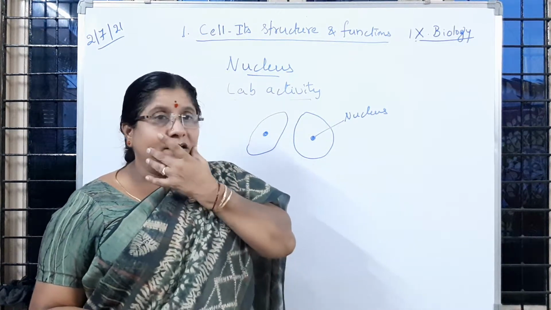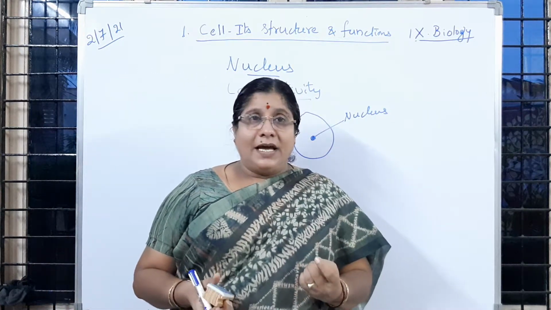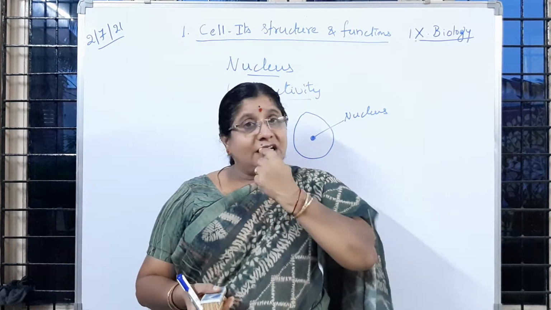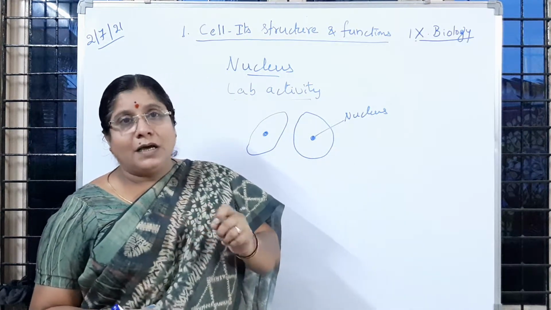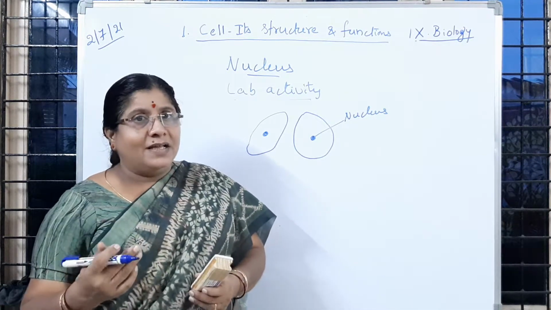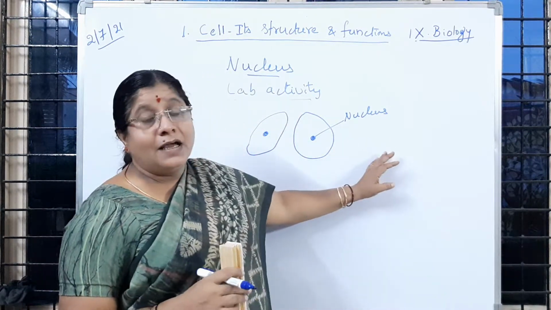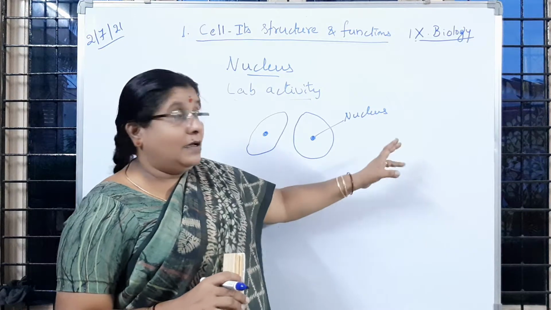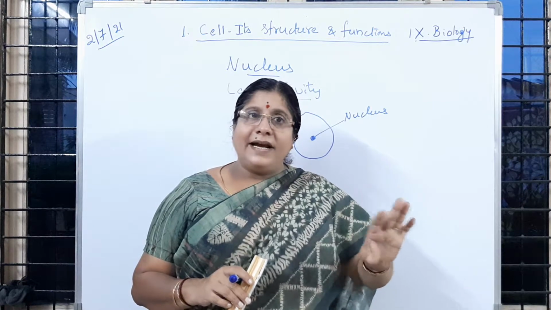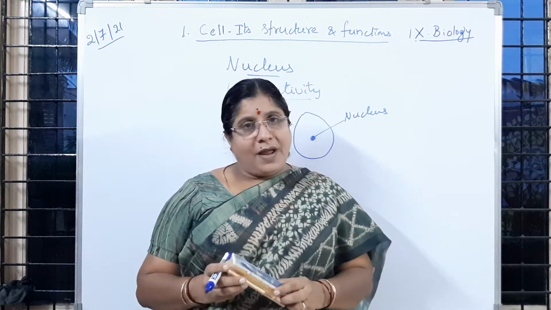Because the cheek cells inside that buccal cavity are very smooth and soft, is it not, children? Suppose if we harshly scratch it with the help of a spoon or toothpick, it may cause harm to the cheek cells. Bleeding will be there. So while collecting cheek cells, we must be very careful. And after transferring the material on the glass slide, we have to see that there are no air bubbles. Is it clear to you? Then excess water, if it is there on the glass slide, we have to wipe it with blotting paper or cloth. Then we have to observe it under the microscope. Is it clear to you?